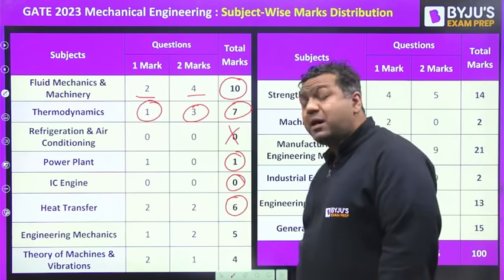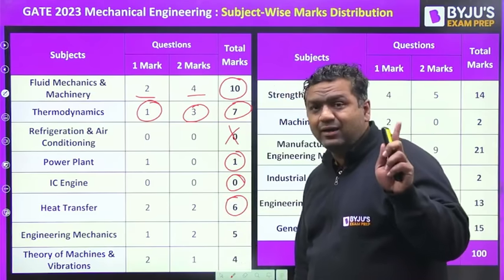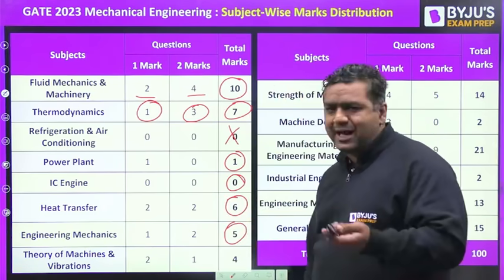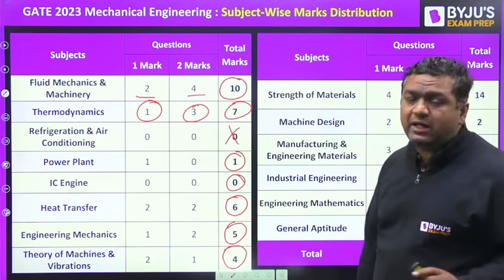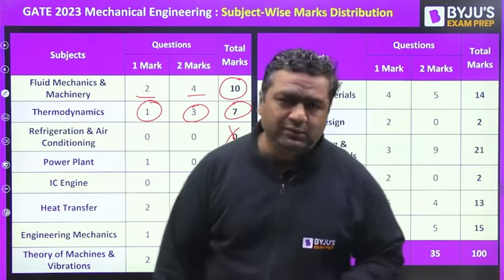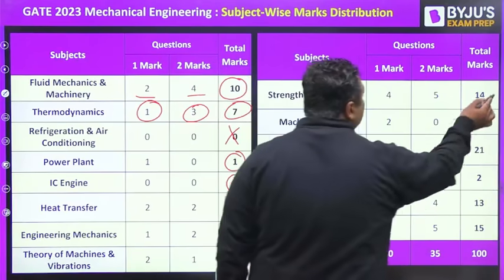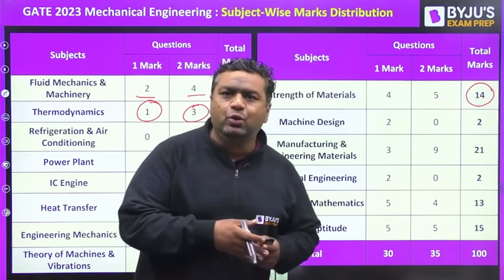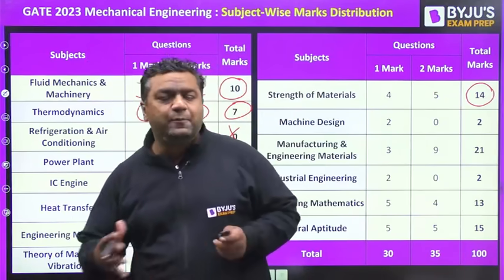Heat transfer, 6 marks. Last year heat transfer was 9 to 11 marks, which was very high compared to other years. Engineering mechanics, 5 marks as usual. Theory of machines had very less weightage. Generally it comes for more than 8 to 9 marks. This time it was only 4 marks. Strength of materials increased to 14 marks. I always used to say that in 2019 also SOM was 13 marks. So strength of materials weightage keeps on changing.